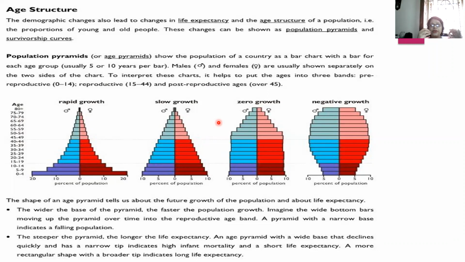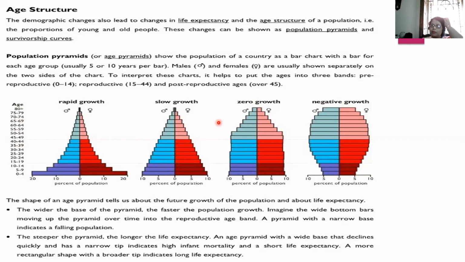To interpret these charts, it helps to put the ages into 3 bands. Pre-reproductive, 0 to 14 years, is the pre-reproductive phase. After this, human beings attain puberty.